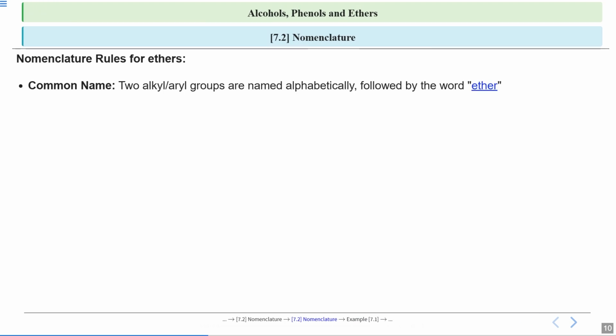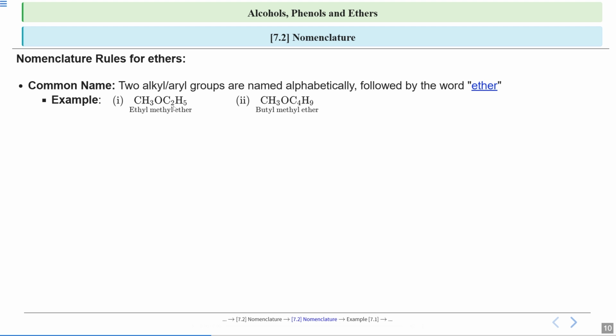Now we will see for ethers. So first we will see how we write the common name. So in common name what happens? The 2 alkyl or aryl groups are named alphabetically followed by the word ether. So if there are alkyl or aryl groups, you will write the name alphabetically. Which letter will come first according to the alphabetical order, that will come first, and at last you will write the word ether. Now let us see an example.